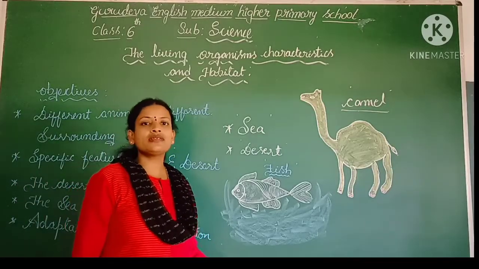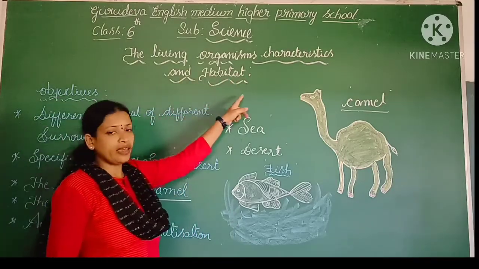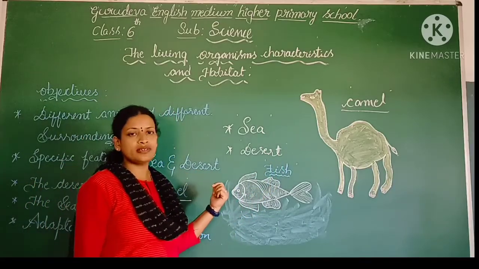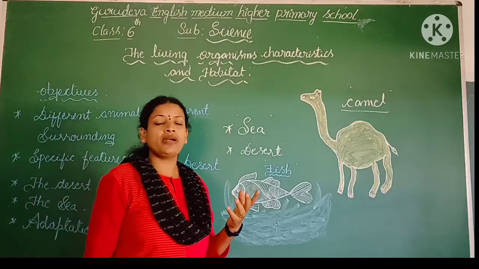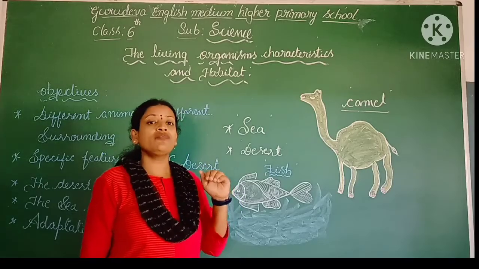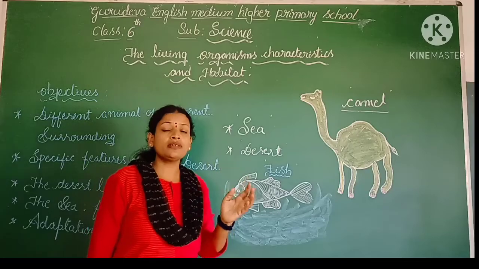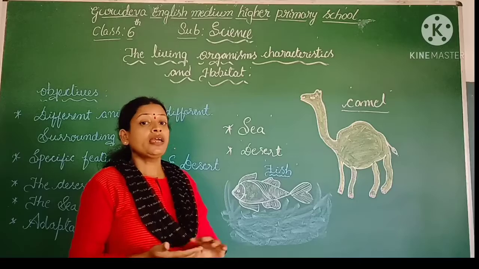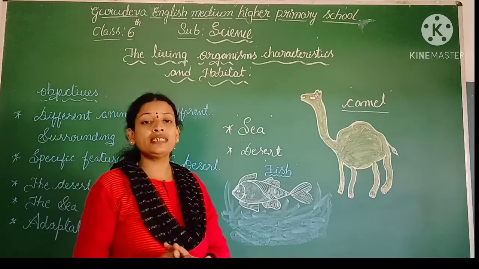Okay, so this is the second session of the lesson, the living organisms, characteristics and the habitat. In the last class, in part one, we had discussed some of the points. Two members have gone for a trip and they are collecting some matter there, and they are thinking in their minds about different organisms in different surroundings, even the plants as well as the animals. This is about the video, and yesterday I had given one activity for you people to fill in those columns.